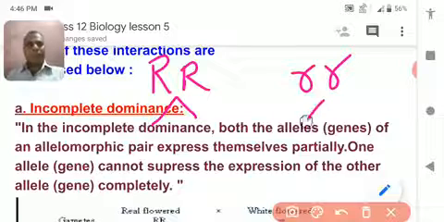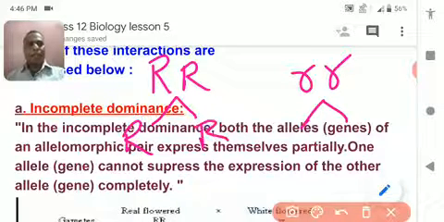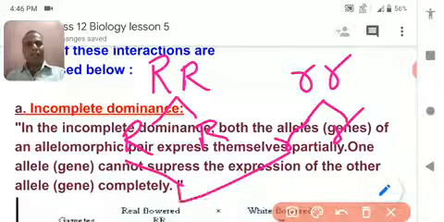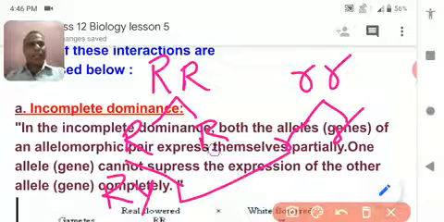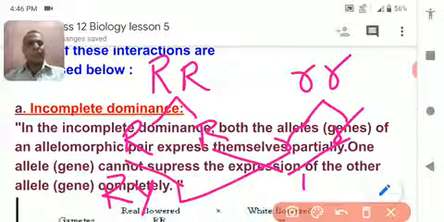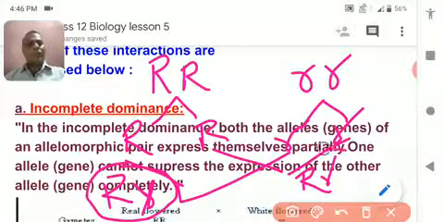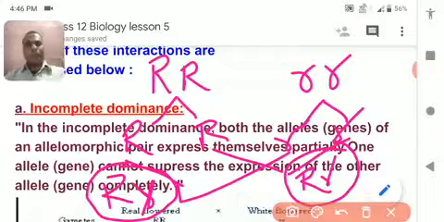When both of them produce gametes, capital R and this is the small r. When capital R and small r meet together, it gives capital R and small r. And here it gives again capital R and small r. Means both of them are not able to express completely.